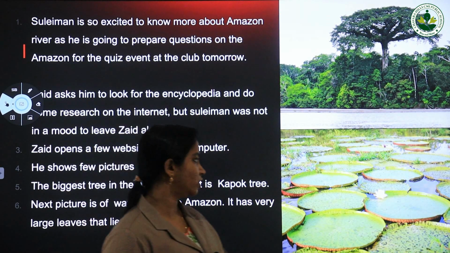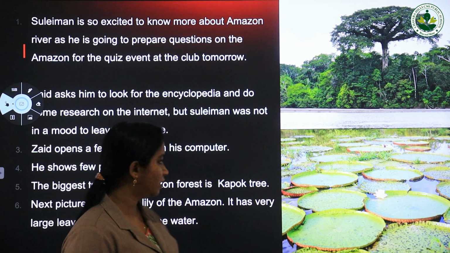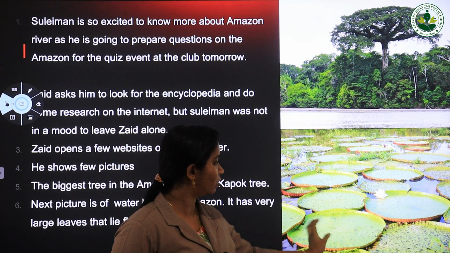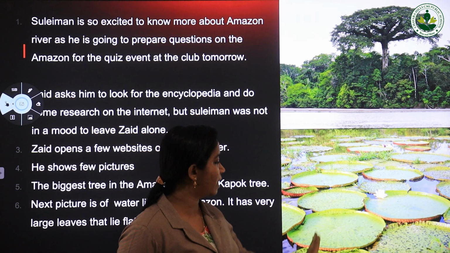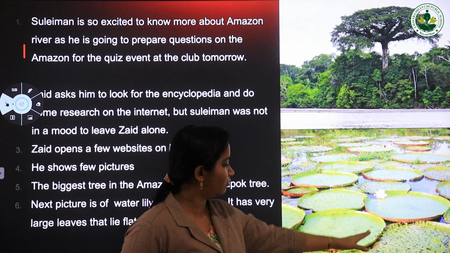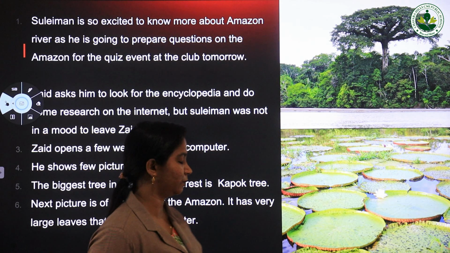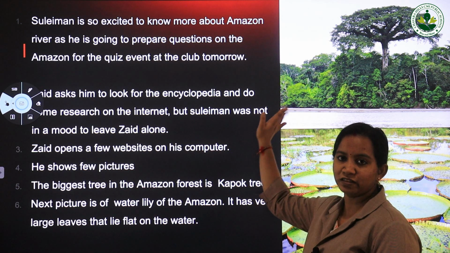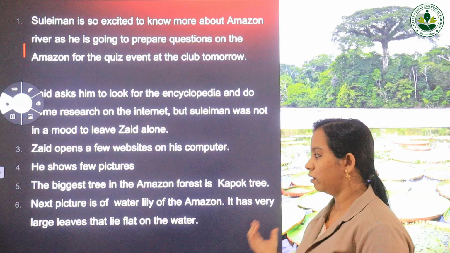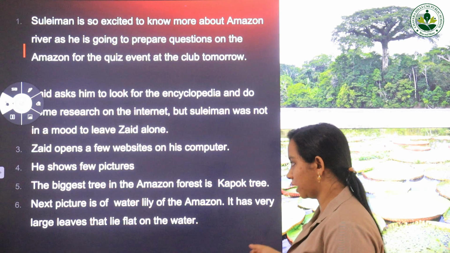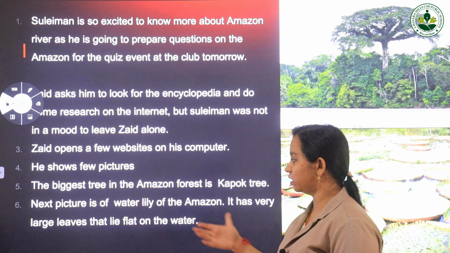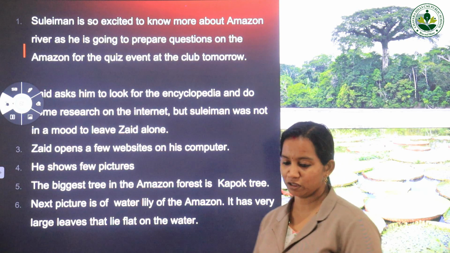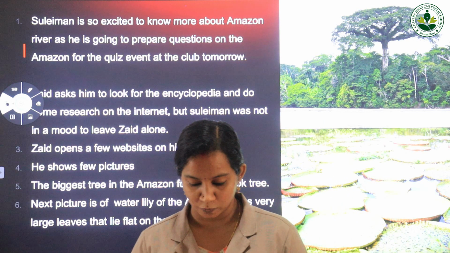It's not a usual kind of water lily. The leaves of the water lilies are so large that they lie flat on the water. Just imagine the width of these leaves from this picture, because it's so large. Okay, so the biggest tree in the Amazon forest is the kapok tree. Very, very important MCQs or one word questions can be asked. What next is the water lily of the Amazon. It has very large leaves that lie flat on the water. Now moving on to the next portion.